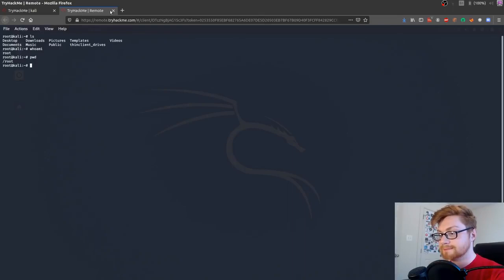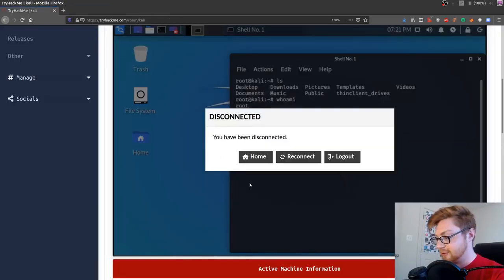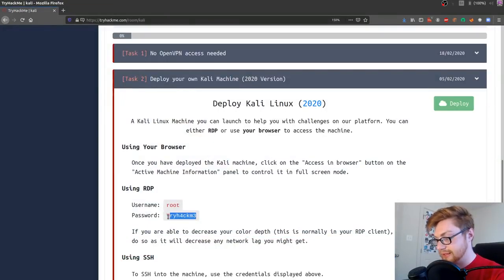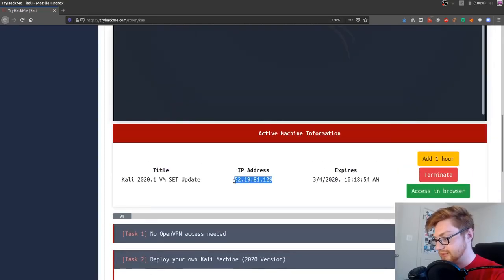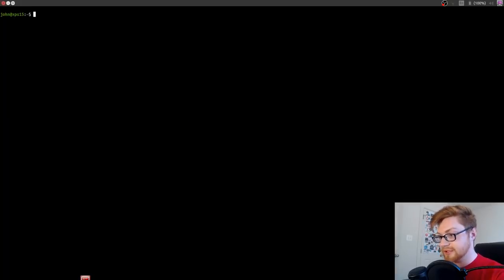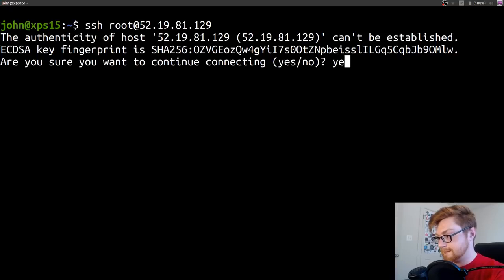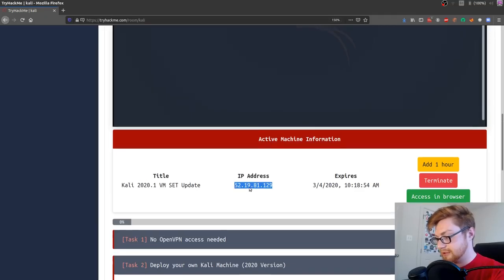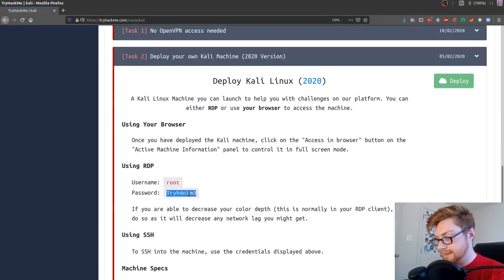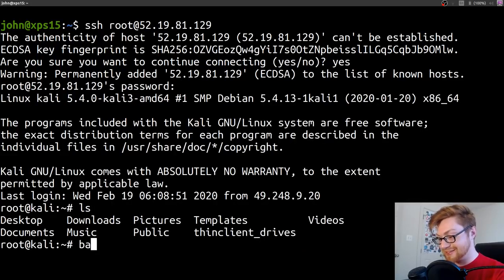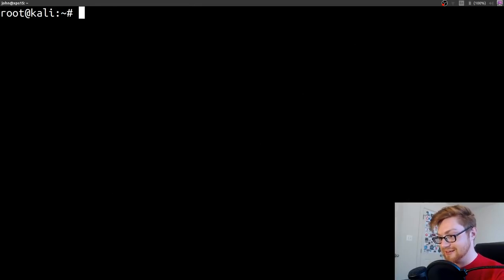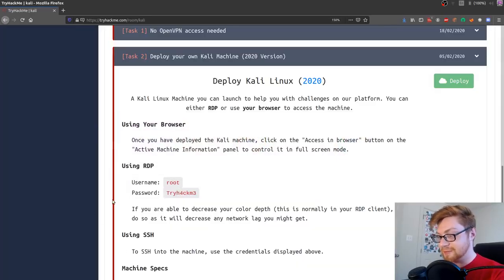Very, very cool. Let me see if I can SSH into that. I think that would be a cool thing. Root and TryHackMe. So let's try that. Do I have that IP address accessible to me without being in the VPN? Oh, and let me grab that password again. Yeah, and then we just jump right in. Oh, that's awesome. So that is the Kali machine that you can just spin up if you have the subscribed version of TryHackMe.